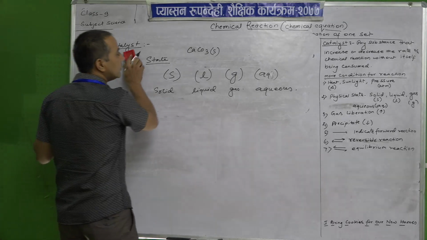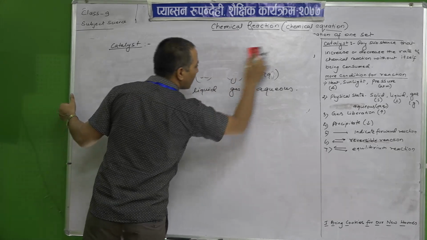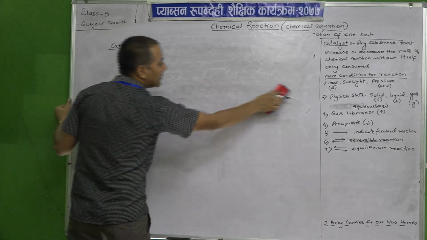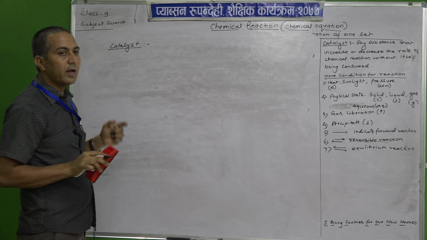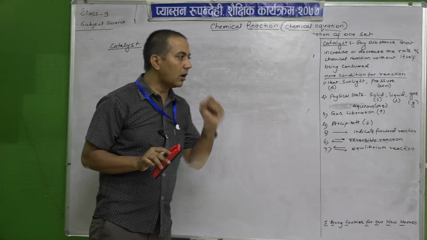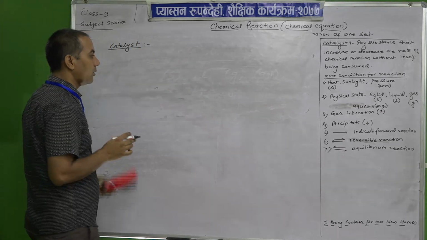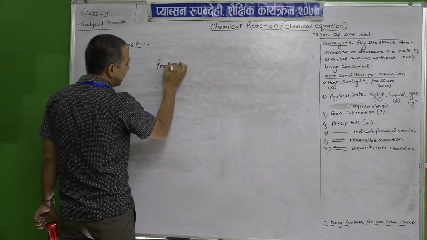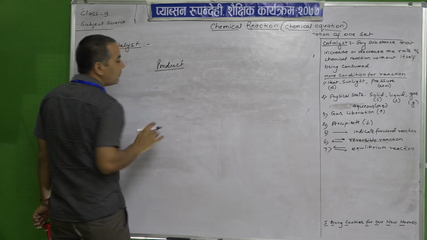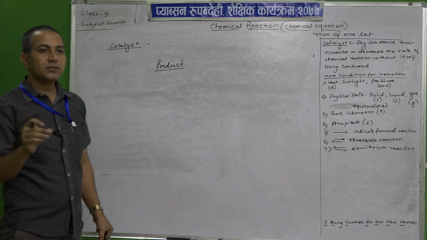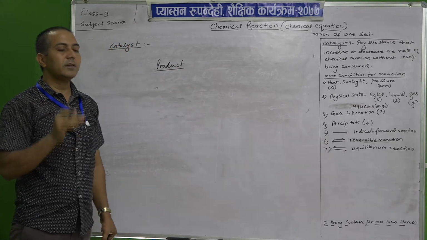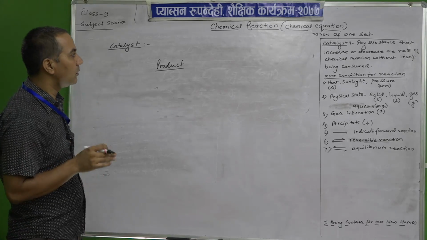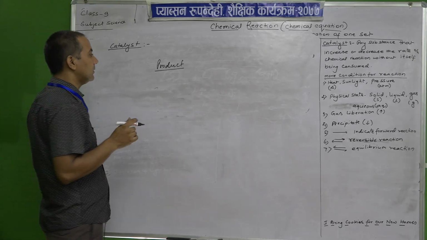When a substance is dissolved in water, then it is called aqueous. So, by seeing the symbol also, you should know whether it is gas, liquid, solid or aqueous. Then in the product, I am only showing what things you will see in a chemical reaction, then only we will go to the main chemical equations.